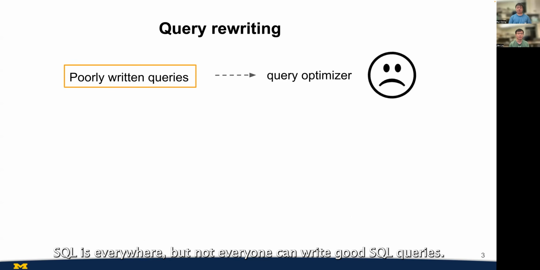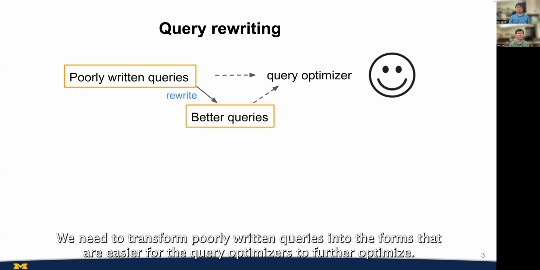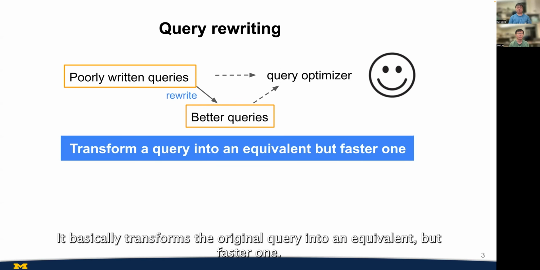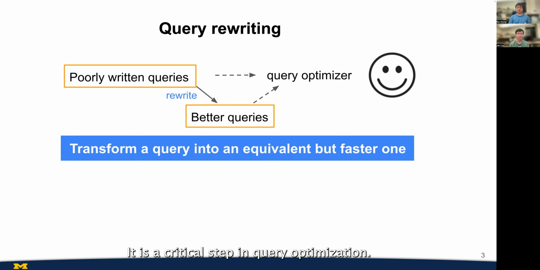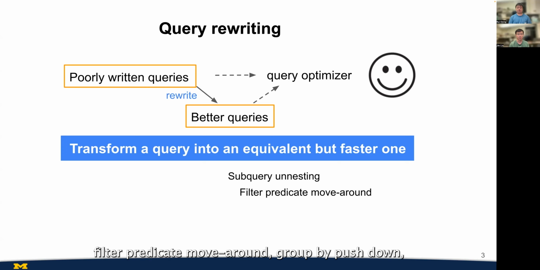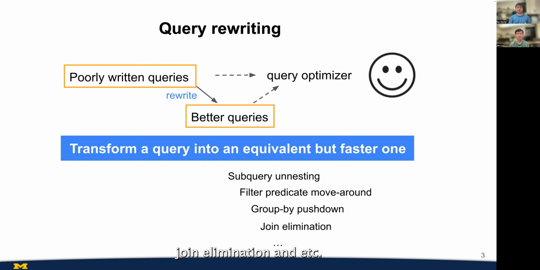SQL is everywhere, but not everyone can write good SQL queries. We need to transform poorly written queries into forms that are easier for the query optimizers to further optimize. This technique is query rewriting. It basically transforms the original query into an equivalent but faster one. It is a critical step in query optimization. Common rewrites or transformations include subquery unnesting, filter predicate move around, group by push down, join elimination, and etc.